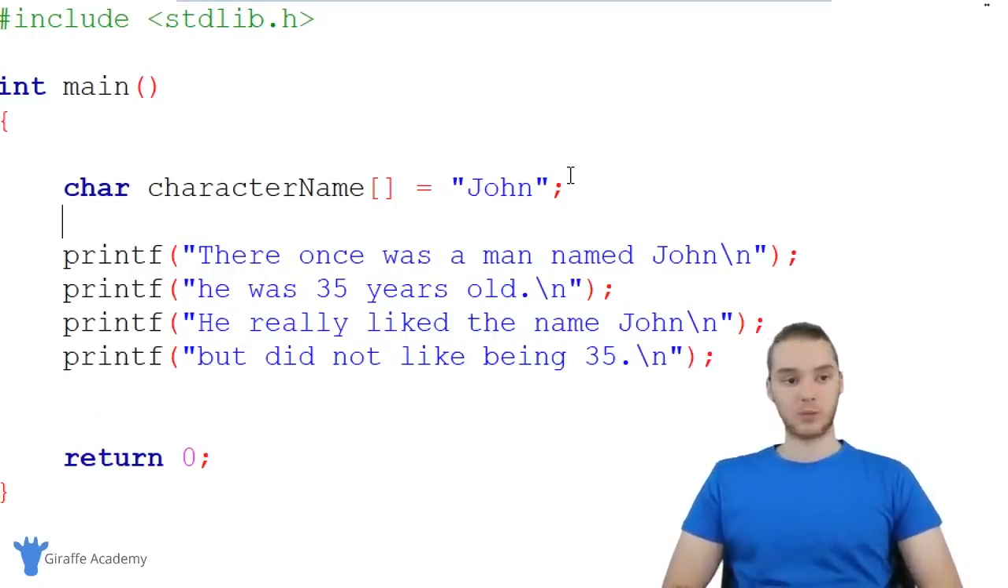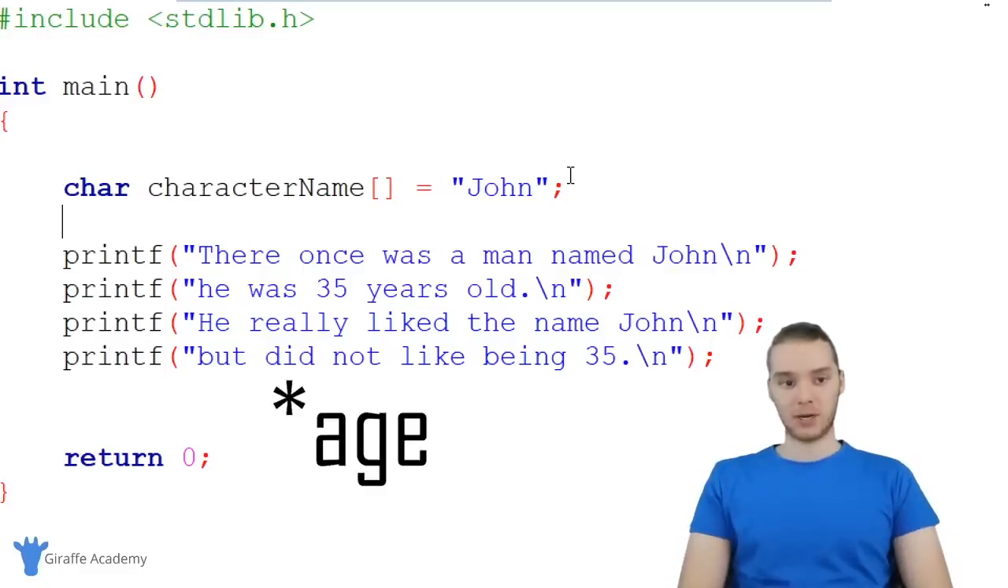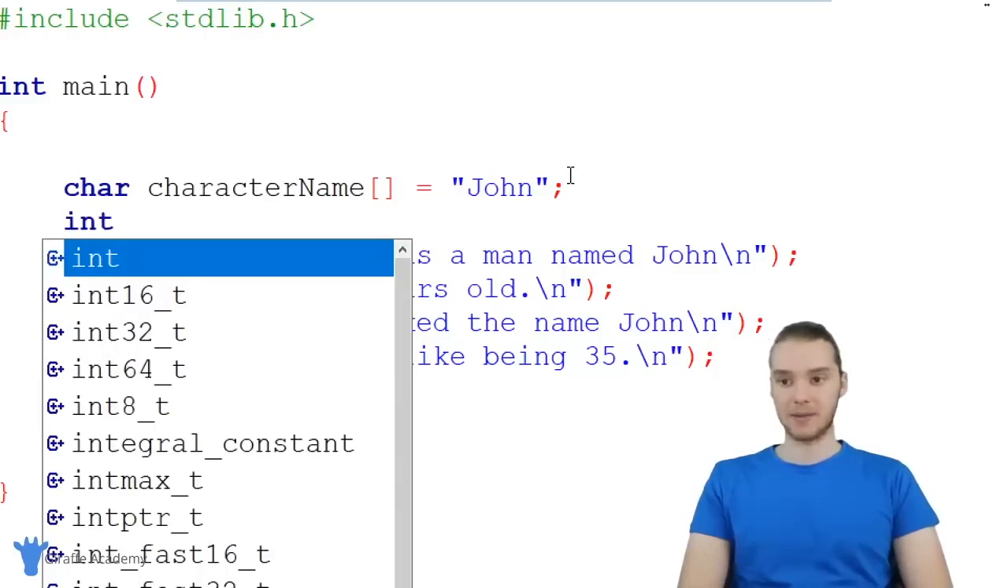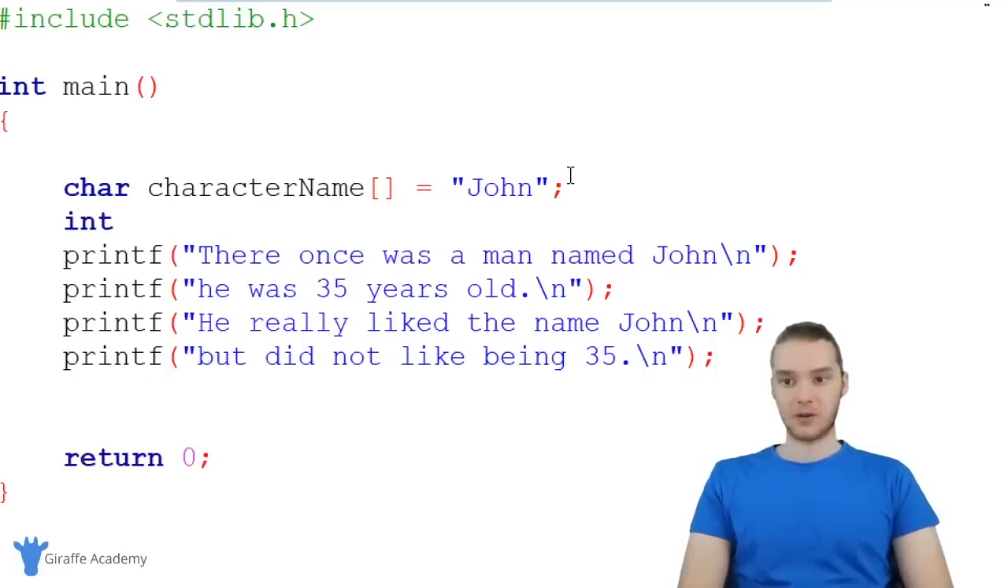There's a bunch of different ways that we can store numbers in C, but for our purposes, we're storing a name, so we're going to use something called an integer. And an integer is basically just a whole number. So I'm just going to type out int, and that basically stands for integer. And now we're going to give this a name. So I'm going to call this character age.